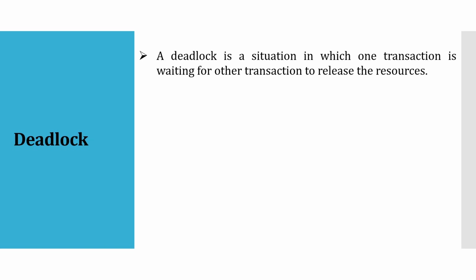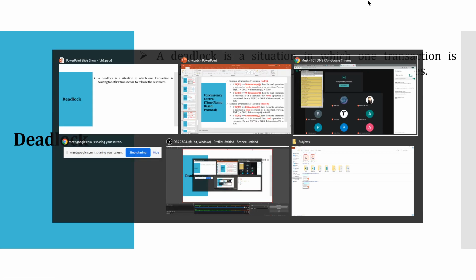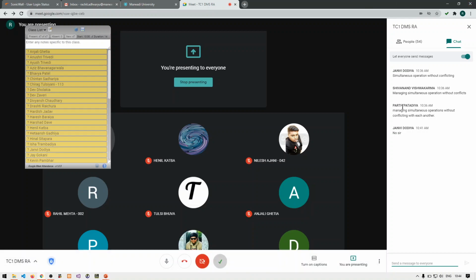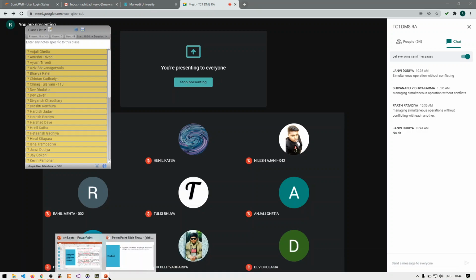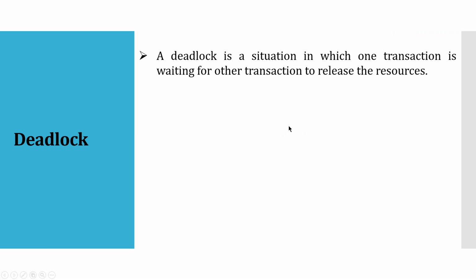Clear with this, everyone? Clear with the definition? One transaction waits for some other transaction, which waits for the first one. Then and only then a deadlock situation will arise. Very clear with this particular concept, everyone, or any doubts? Guys, yes or no? Okay, so moving on.